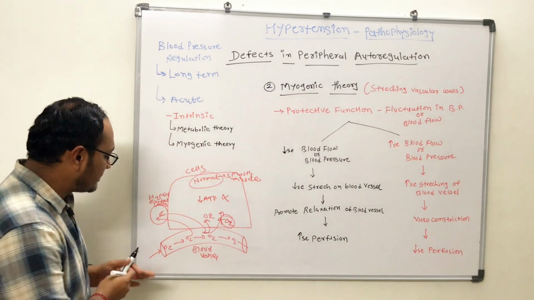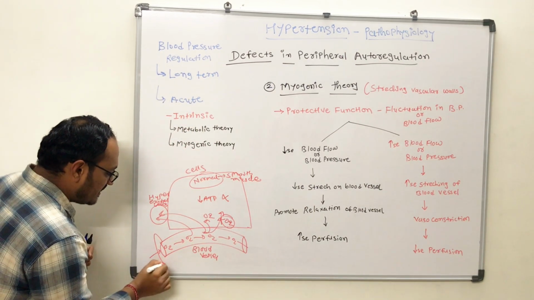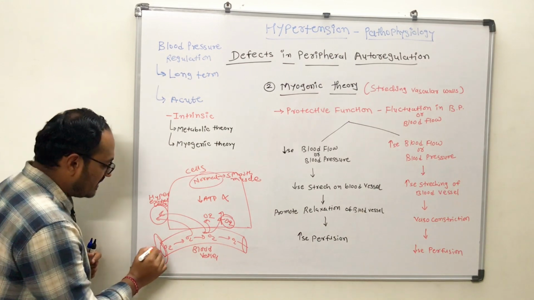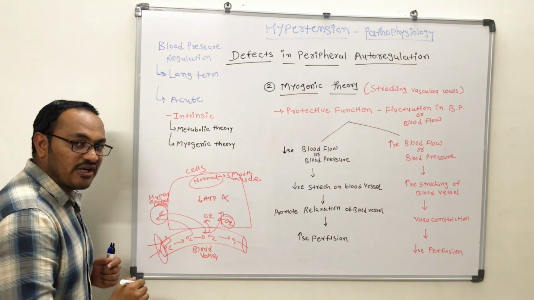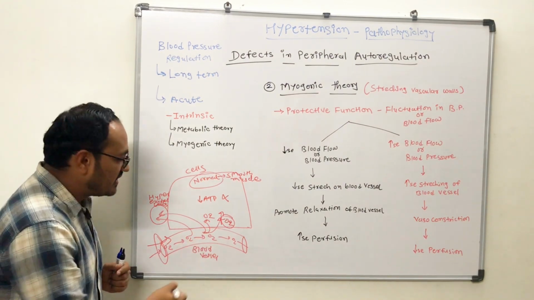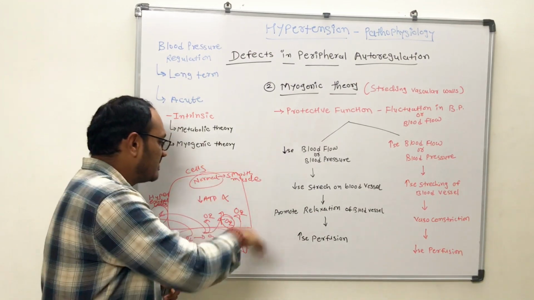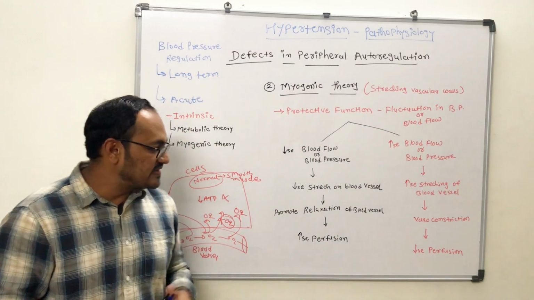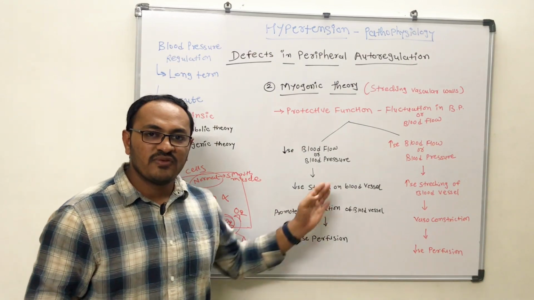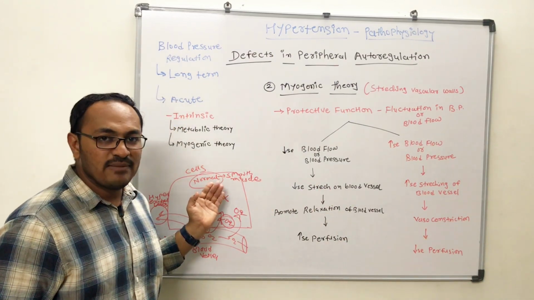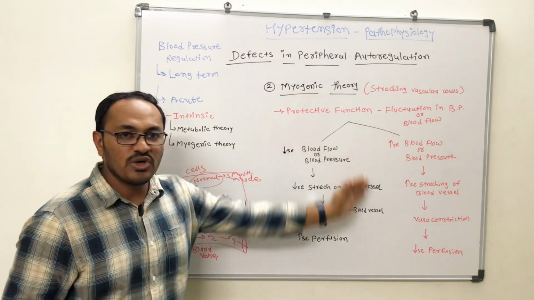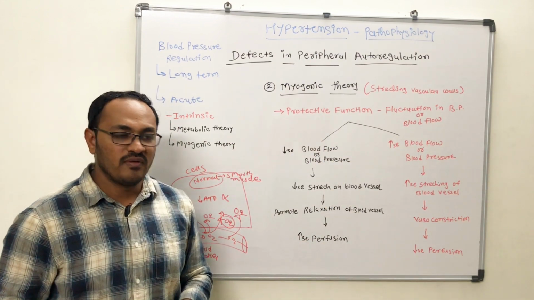So the diameter is increased and the blood can penetrate more with more oxygen, and this cell will get oxygen, and cellular metabolism will take place via increasing the perfusion. So the demand in the cell can be fulfilled,